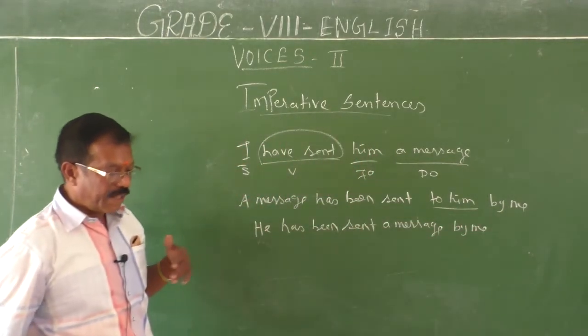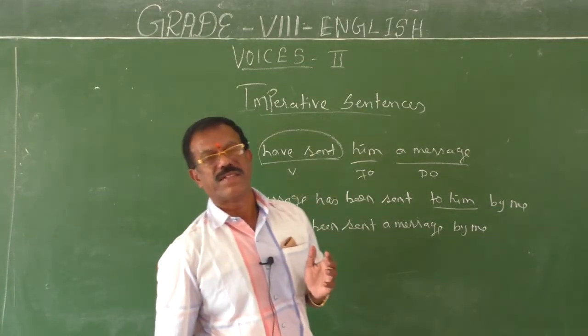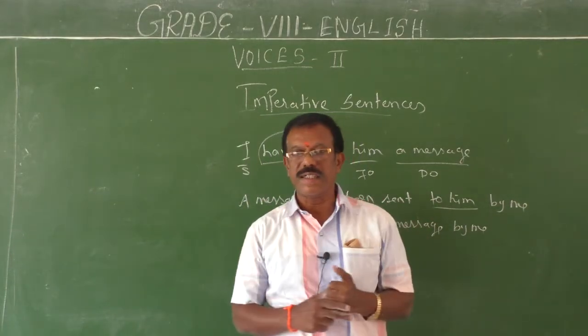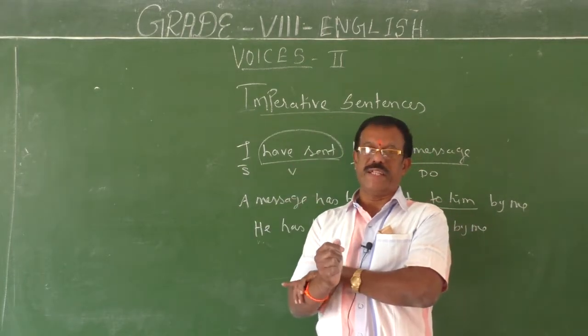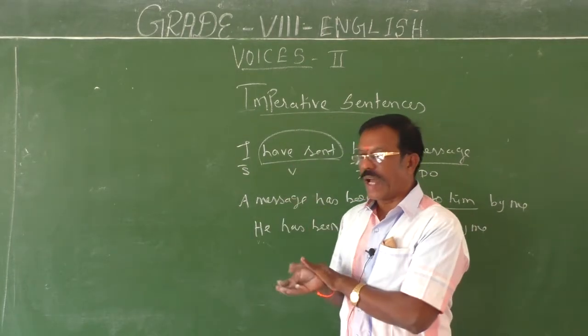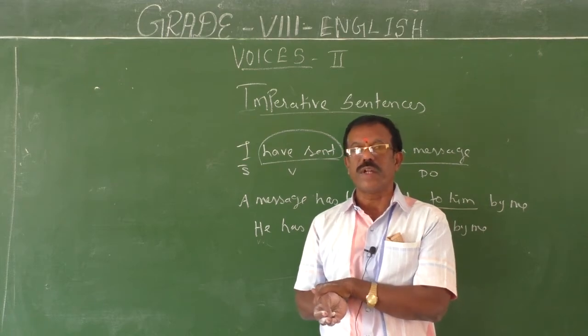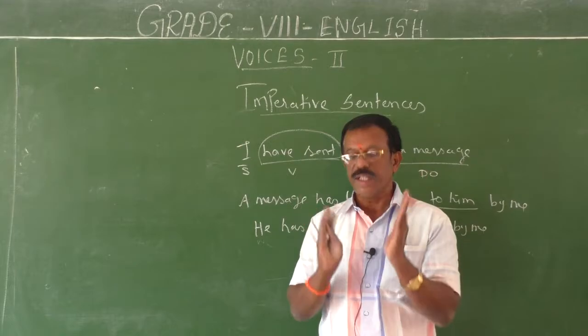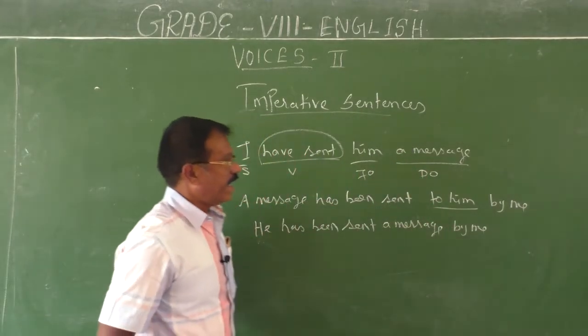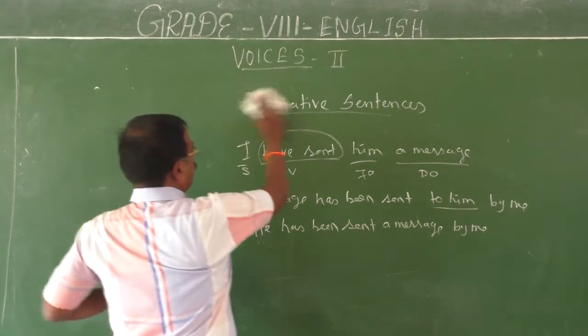Okay, so sometimes you may have these types of sentences. These sentences are called ditransitive sentences because here verbs have two objects. So when a verb has two objects in a sentence, you have to write two passive forms, using the direct object and using the indirect object. Okay children, next let me explain interrogative sentences.